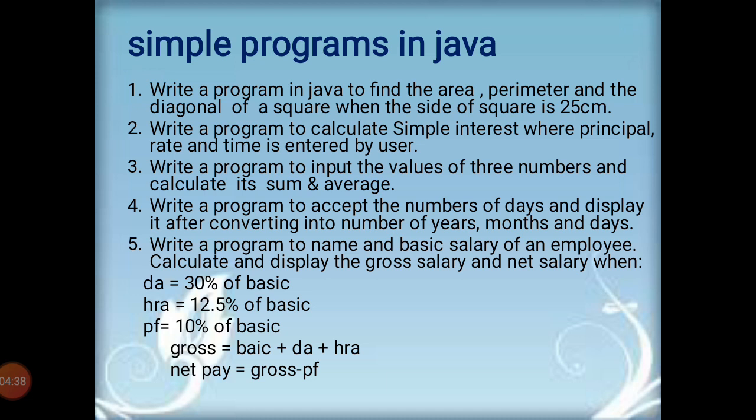The fifth one: write a program to input name and basic salary of an employee and then calculate and display the gross salary and net salary when the DA allowance is equal to 30% of the basic, HRA house rent allowance is equal to 12.5% of the basic, and PF is 10% of basic. The gross is the basic plus DA plus HRA. This is the gross salary, and you calculate the net salary after deducting the PF from the gross.